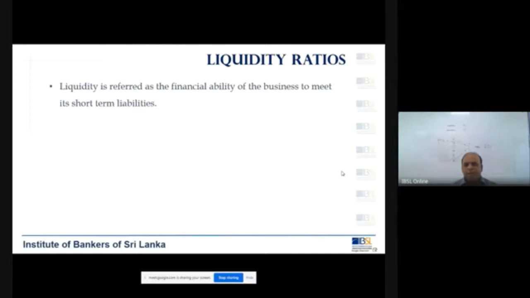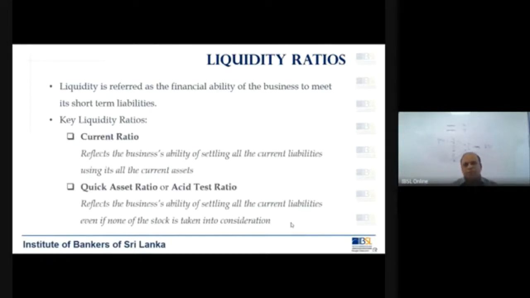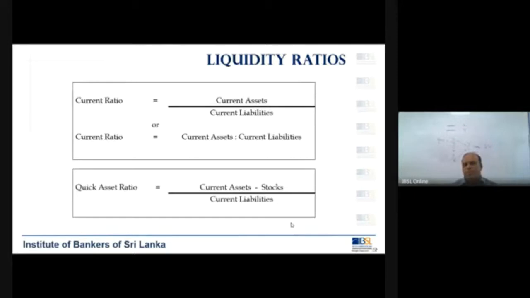Now, how can you reflect this in your financial statements? By way of calculating two important ratios. What are those? We call them the current ratio and the quick asset ratio, or acid test ratio. I am not going into detail of the definition. Definition is given for your purposes. What is more important from the exam perspective is how you calculate this ratio. You see, what we have learned is being used here.